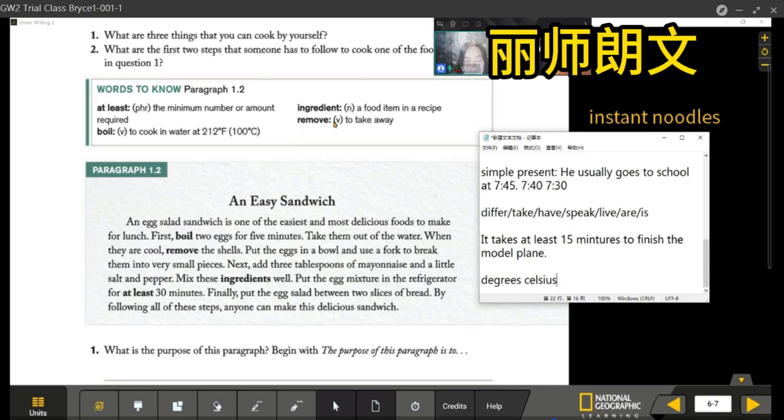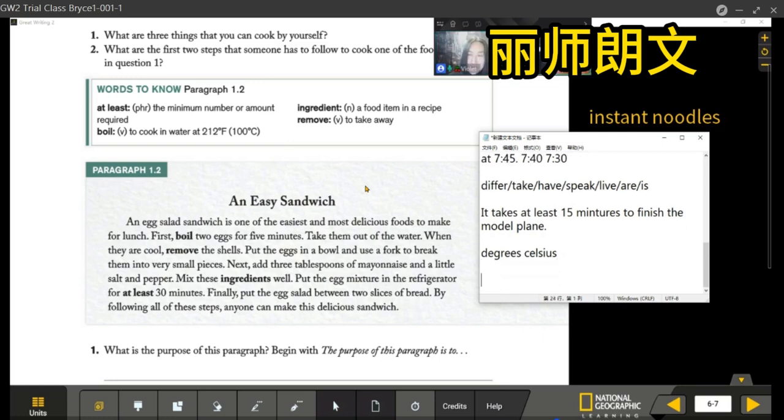What does remove mean? Remove means to take away. Take away. Like, make a sentence with remove. I'm going to remove this toy car. From where? From my living room to my bedroom. That is not remove. That means move, not remove.